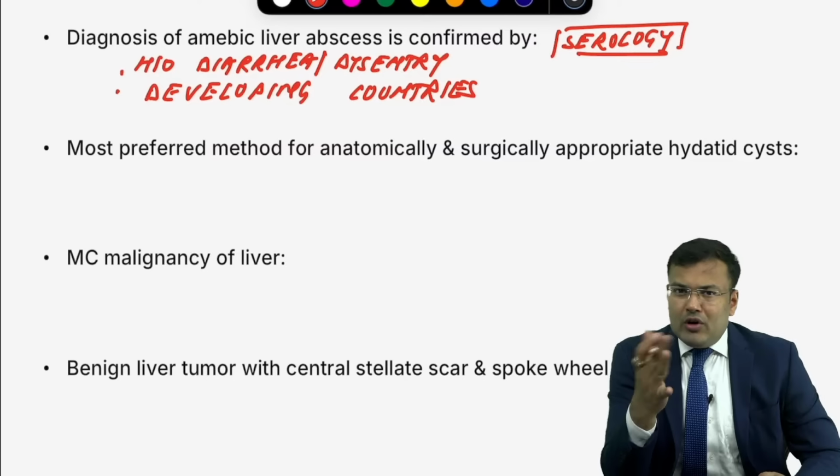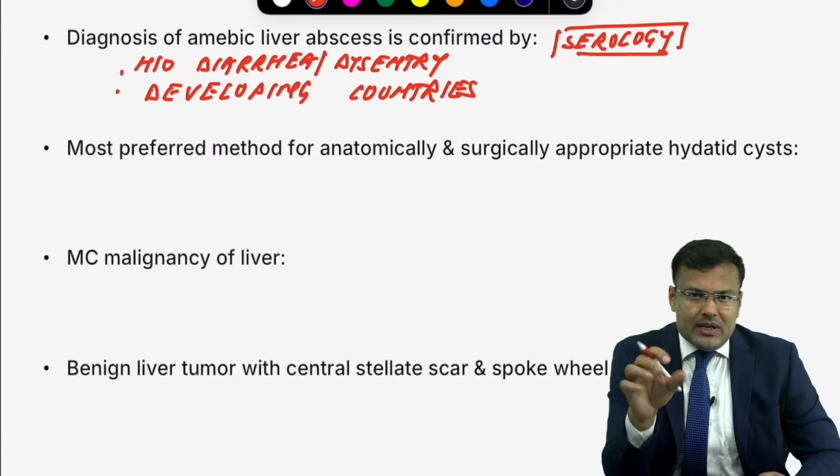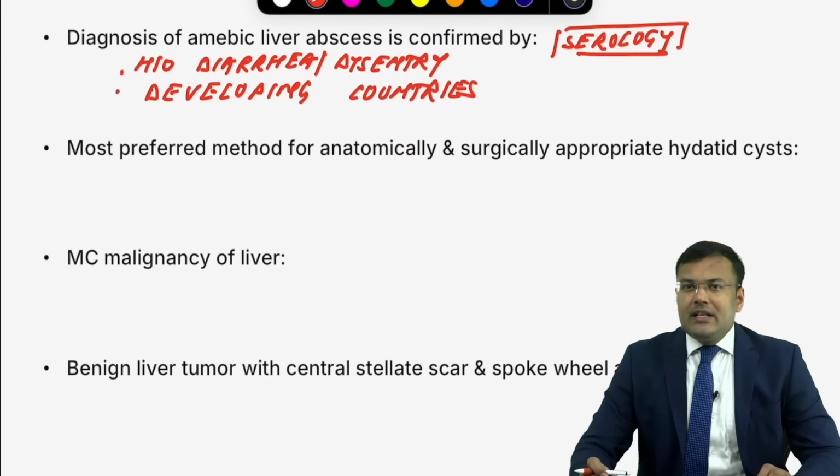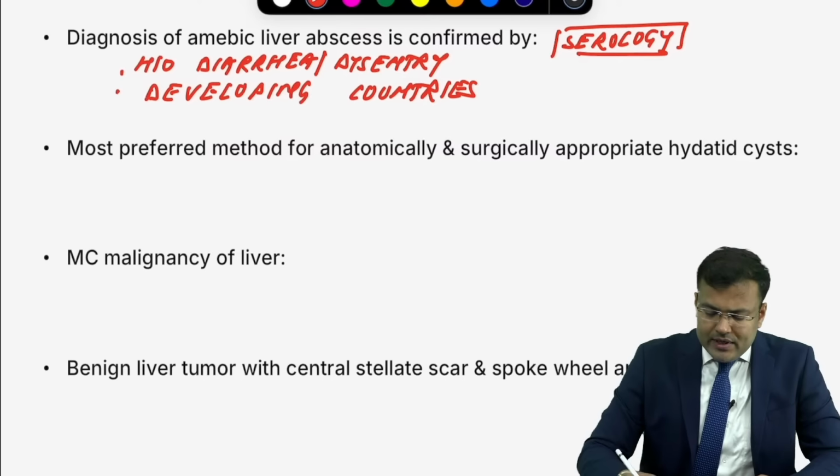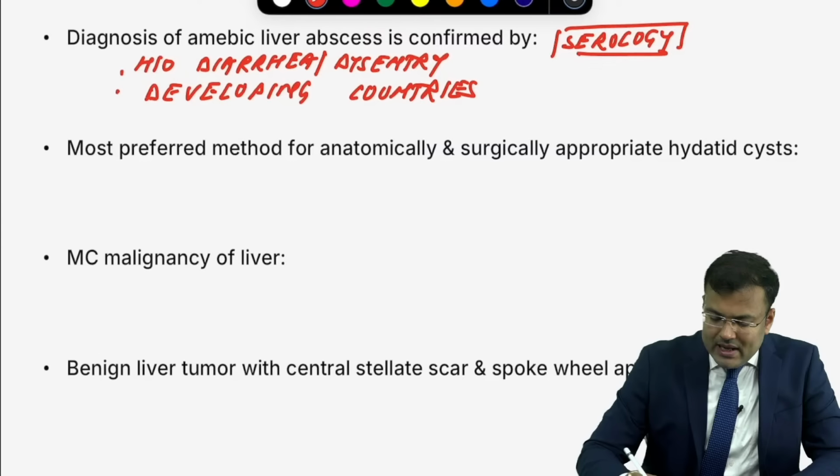What are the other questions related to amoeba? There is amoebic colitis. There is flask-shaped ulcer, amoeboma. Anchovy sauce appearance is there. What kind of collection is there? Reddish brown or chocolate brown, that is known as anchovy sauce appearance. Clear?